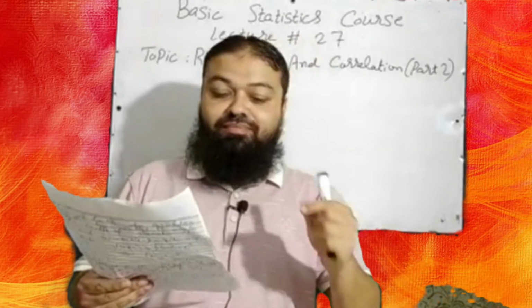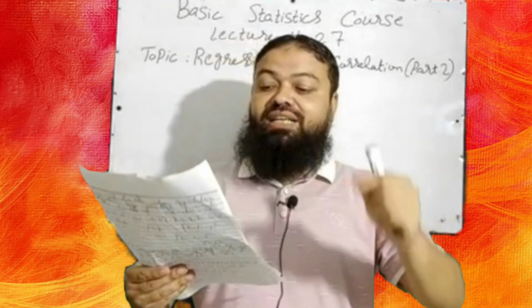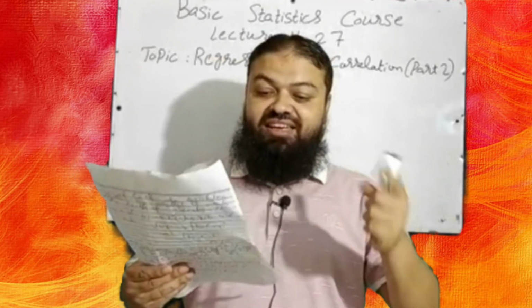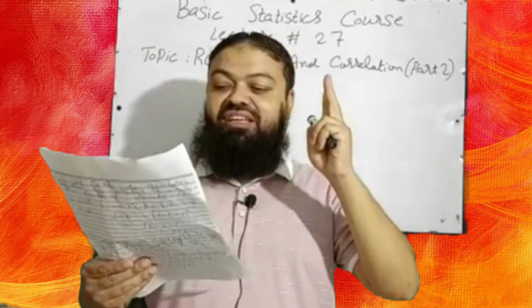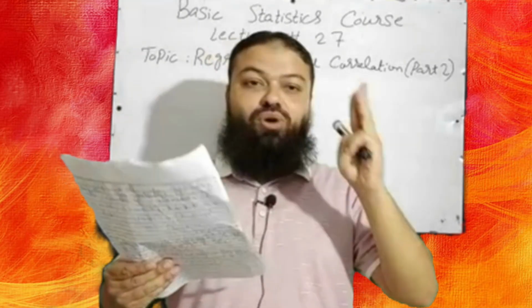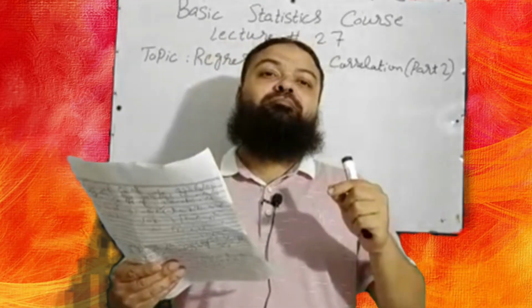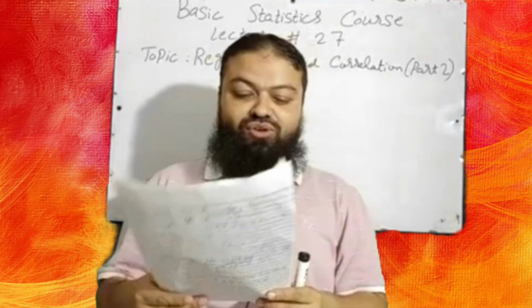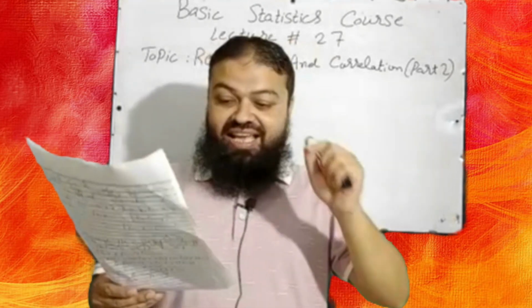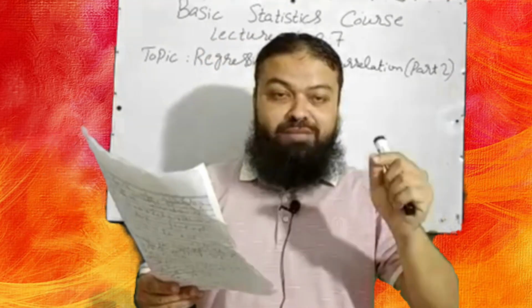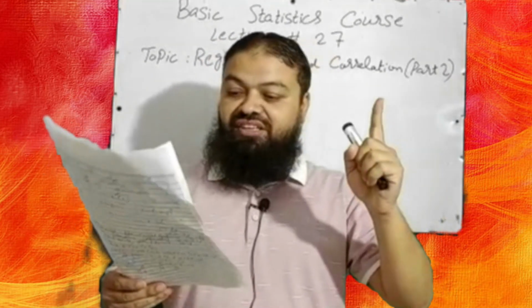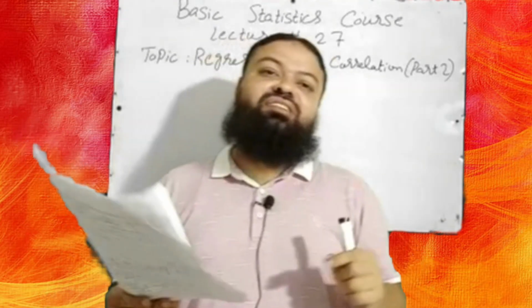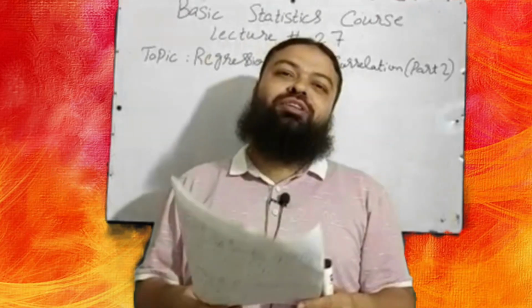Question number 2, the idea of product moment correlation coefficient was given by A. R. A. Fisher, B. Sir Francis Galton, C. Carl Pearson, D. Spearman. C is the correct option, Carl Pearson. Question number 3, the rank correlation method was developed by A. Carl Pearson, B. R. A. Fisher, C. Spearman, D. None of these. Spearman is the correct option.